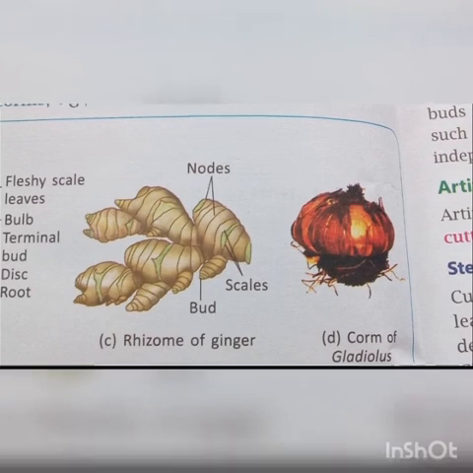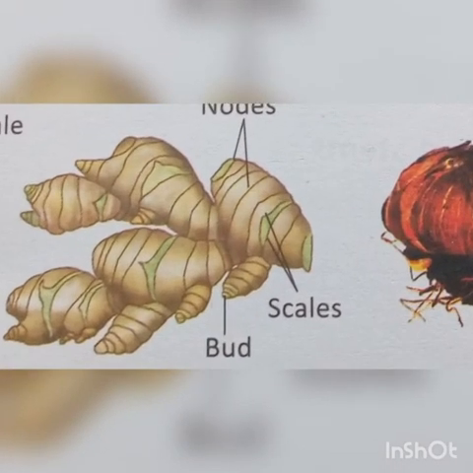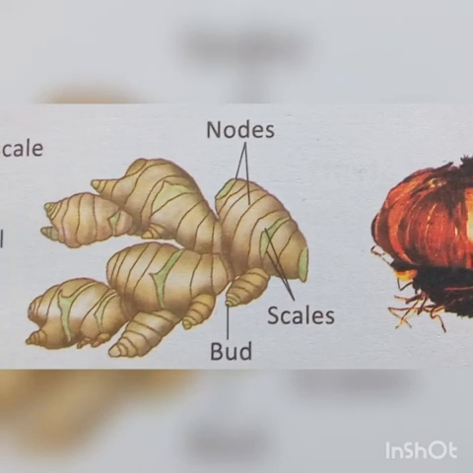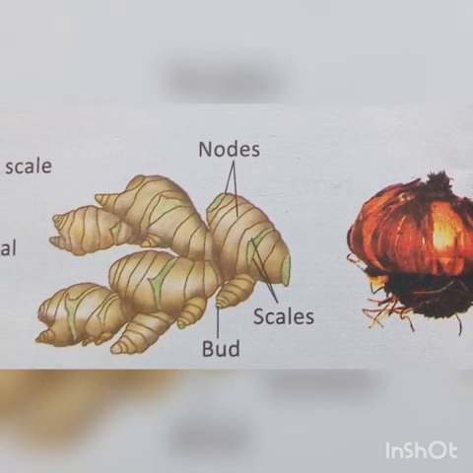The next example is rhizomes. What are rhizomes? Rhizomes are underground stems which run parallel to the ground. Not only ginger, bananas are also grown by rhizomes. You can see these lines are there. These lines are the nodes of the ginger, and these are the nodes of the stem. That is why it is known as stem. From each node you can find small buds arising, and these buds give rise to a new plant. If you take this piece of ginger and sow it in the soil, then you will get one new plant from each node. So that is the ginger.